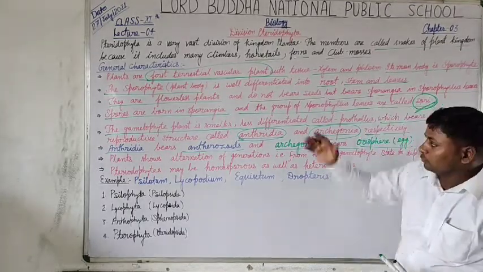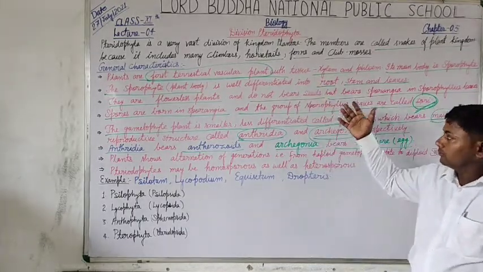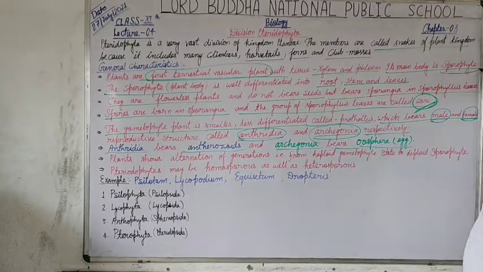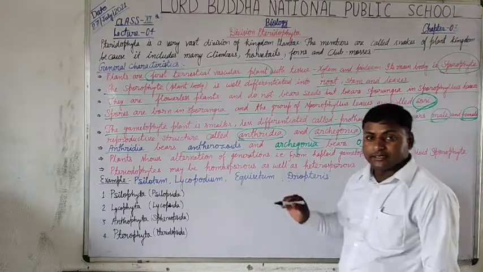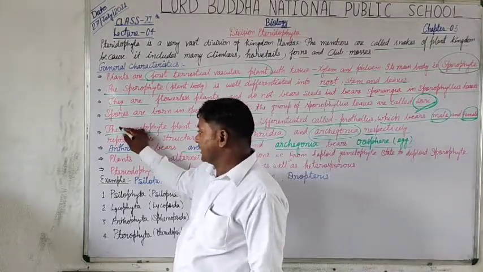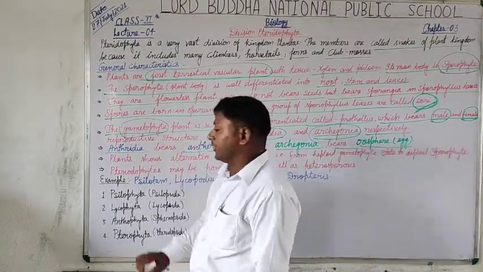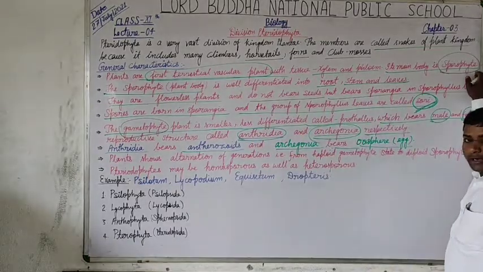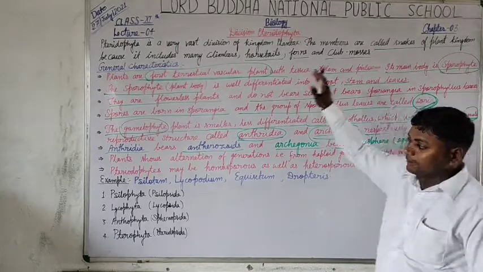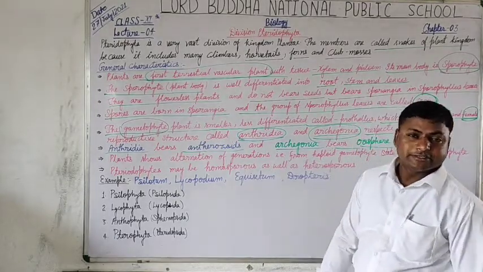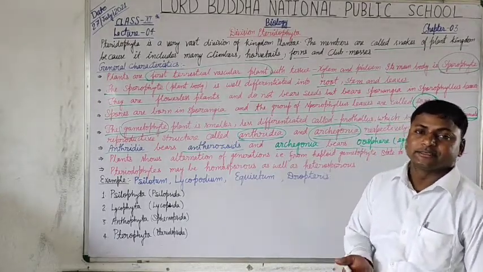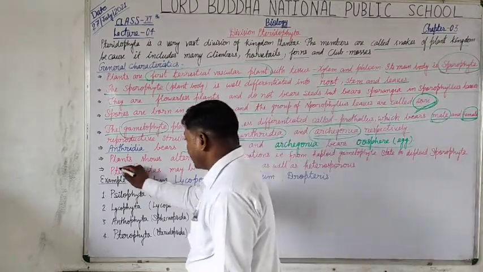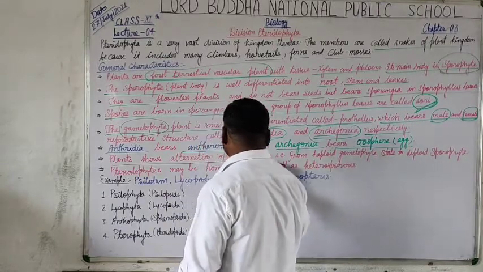Students, what you visualize here is that from the sporophyte, there comes a phase in their life cycle, that is the gametophyte. It means from diploid to haploid condition. This is called alternation of generation. The plant shows alternation of generation.